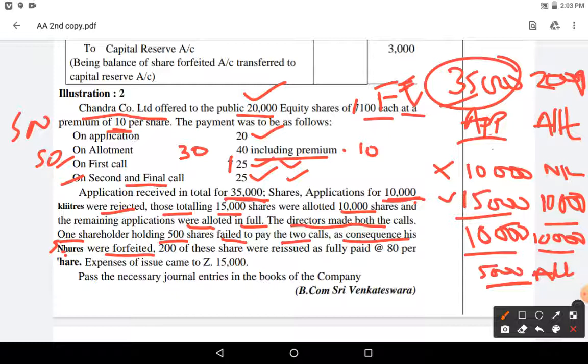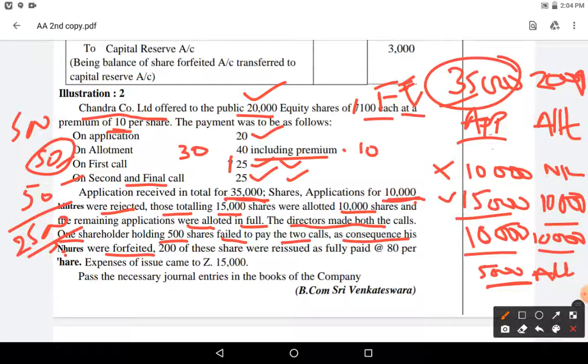What did the company do? You have not paid the call money, so we are forfeiting your shares, they said. So how much has he paid? 50 rupees he paid, 50 rupees he didn't pay. Premium also paid, but premium goes to the premium account. So 50 into 500, 2500 will be forfeited.